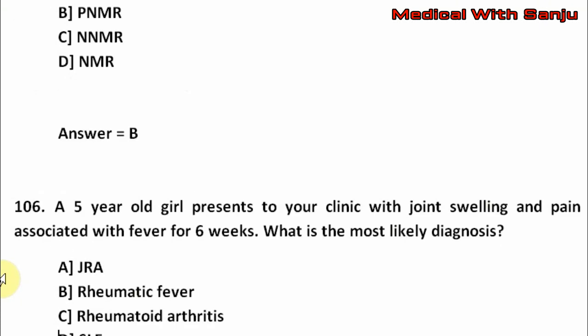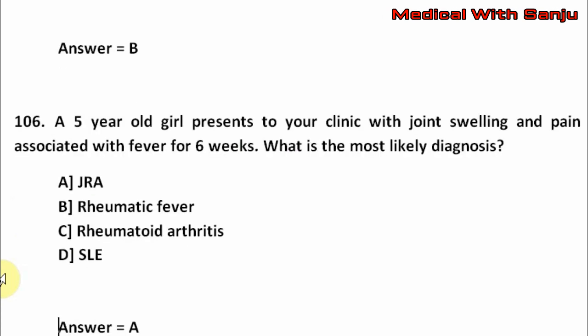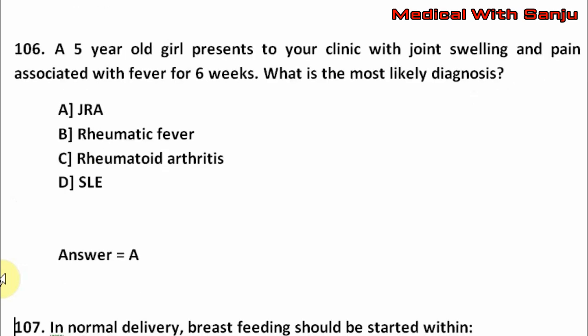Next question. A 5-year-old girl presents to your clinic with joint swelling and pain associated with fever for 6 weeks. What is the most likely diagnosis? Option A JRA, option B rheumatic fever, option C rheumatoid arthritis, option D SLE. The right answer is option A, that is JRA.